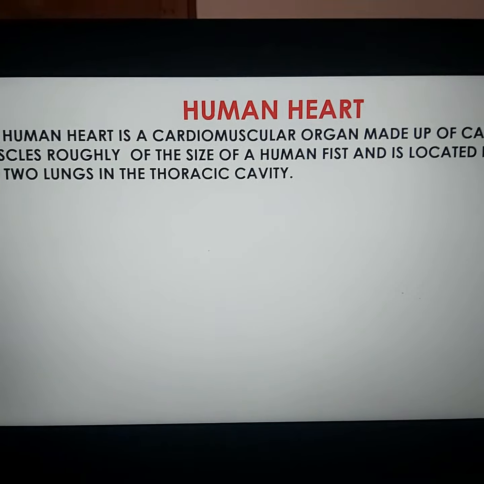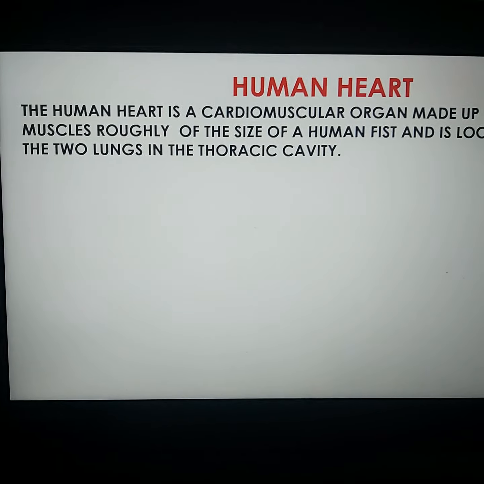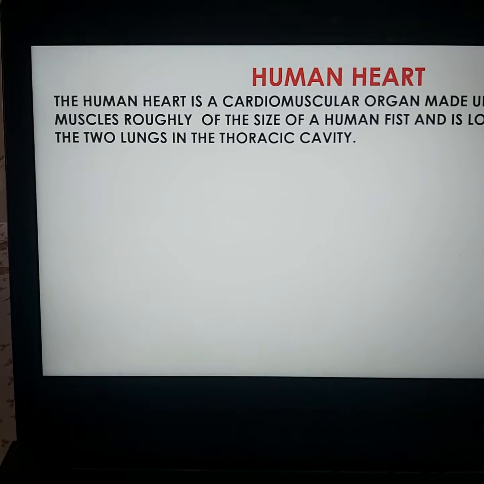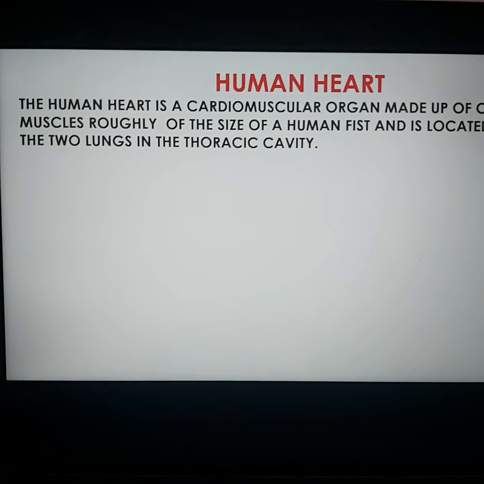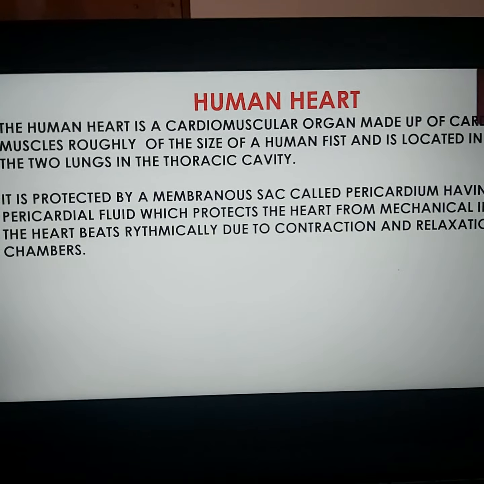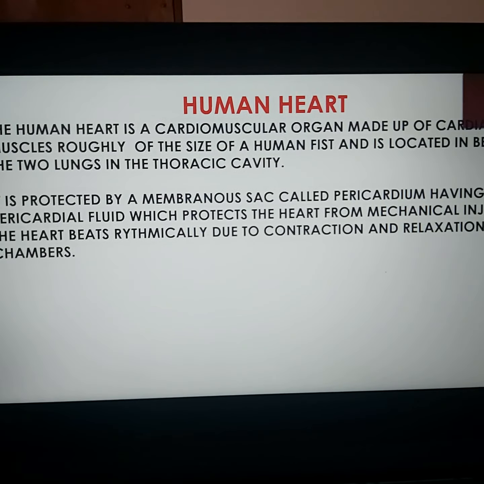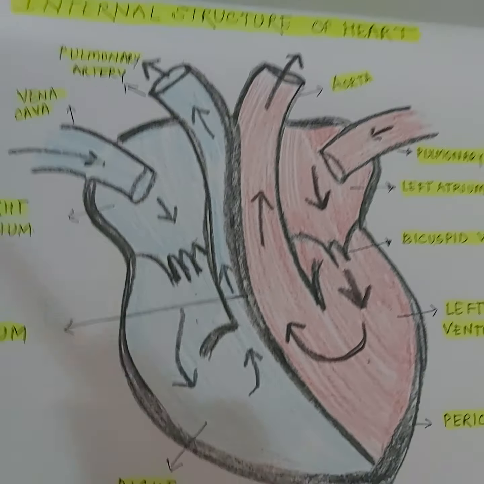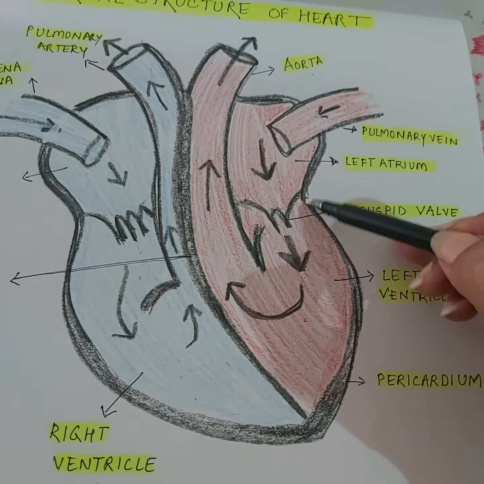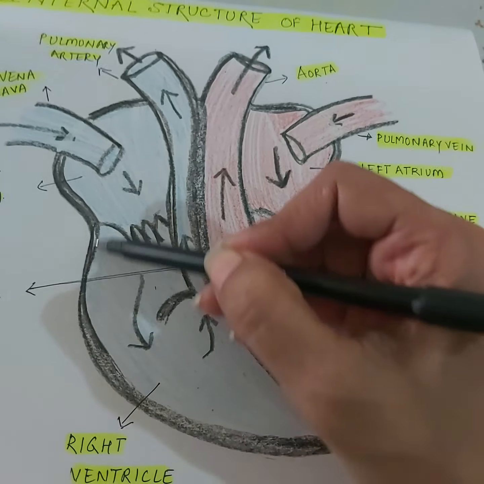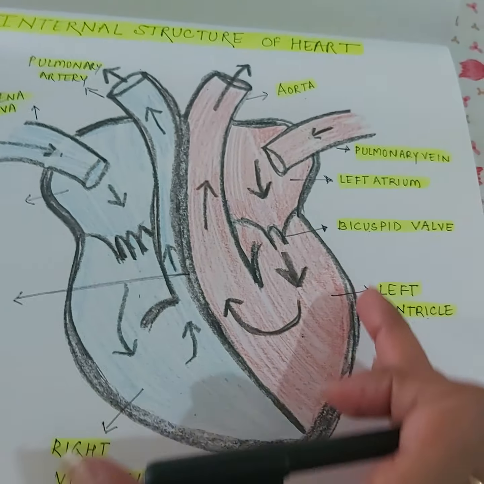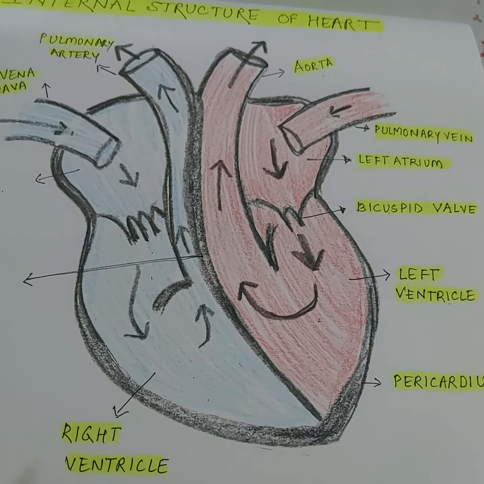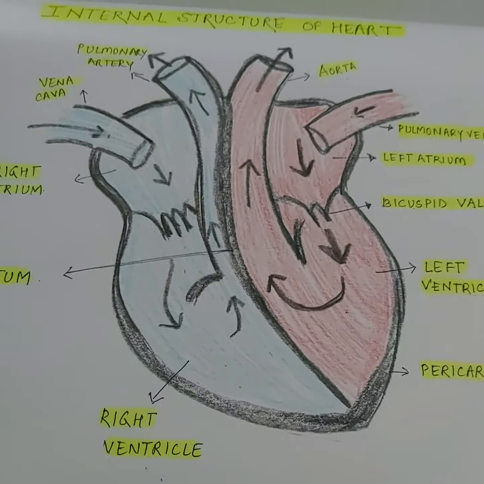Heart is a cardiomuscular organ made up of cardiac muscles, roughly the size of the human fist, and it is located in between the 2 lungs in the thoracic cavity. It is protected by a membranous sac called pericardium. Children, pericardium I just forgot to mention here. The membranous sac which covers the heart is called pericardium, which protects the heart from mechanical shocks and injuries.